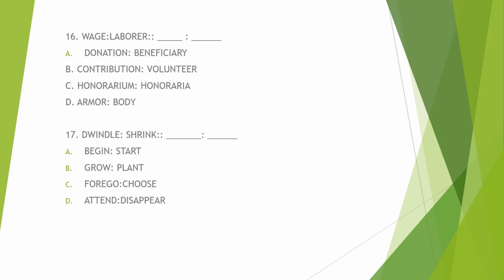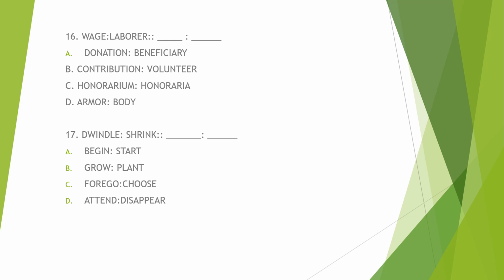Number 16. Wage is to labor, as. So what do you think is the answer? Okay, so in this analogy, wage is to laborer. The relationship between the words is that wage is what a laborer earns or receives as payment for their work.